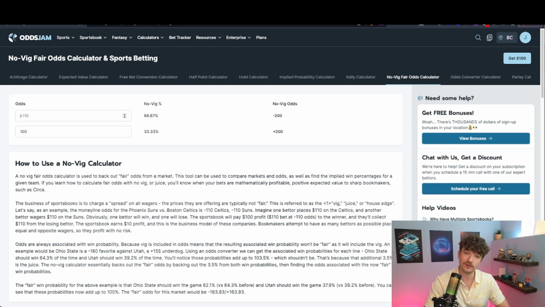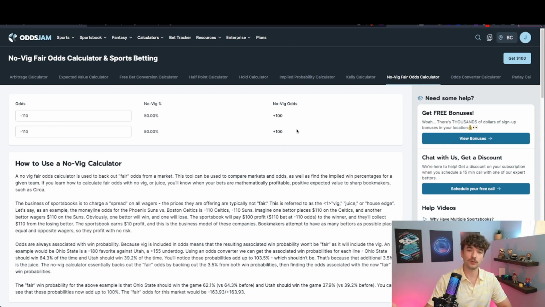However, what the sportsbooks will do is they will price them at minus 110 on both sides, right? You'll see that a lot in spread bets. In an NFL bet, if it's minus 3.5 and plus 3.5, one side will be minus 110 and the other will be minus 110. And what happens is that if you put these into the no-vig calculator on OddsJam, minus 110 on both sides ends up being a 50% probability. Two teams perfectly matched, and the no-vig odds are plus 100. So this calculator allows you to put in what the odds are, and it will tell you what the actual probability of something happening is.